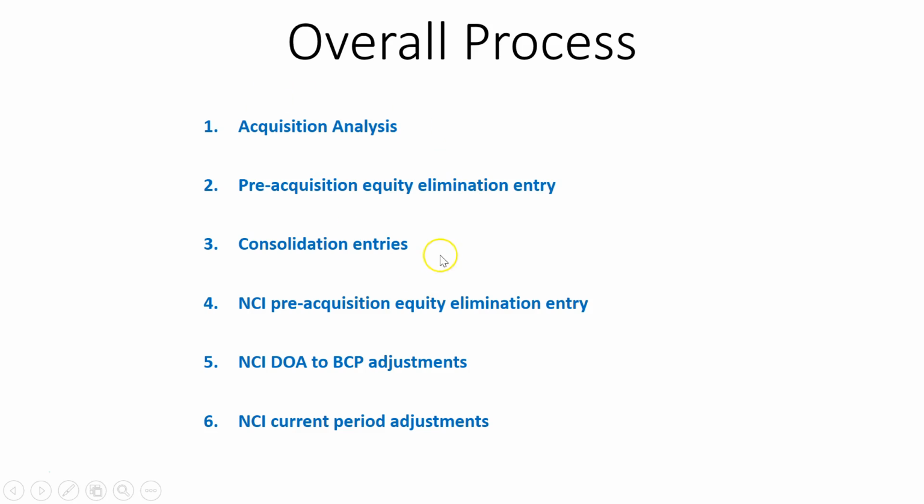We then do our standard consolidation entries. We then do our NCI pre-acquisition equity elimination entry. That's the same as step 2, except we just use the NCI ownership percentage. We then do the NCI date of acquisition to beginning of current period adjustments. And then we work out the current period adjustments. So that is the overall process. Okay, steps 4 to 6 is what we focused on in this video mainly. All right, so I hope it was useful.